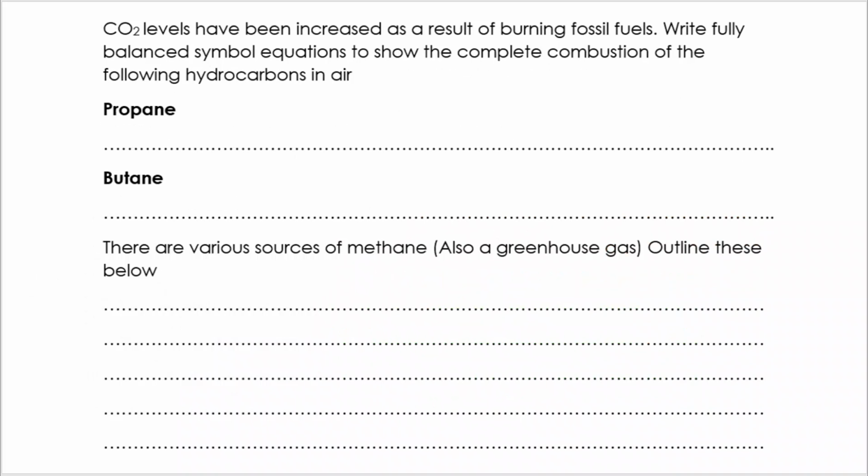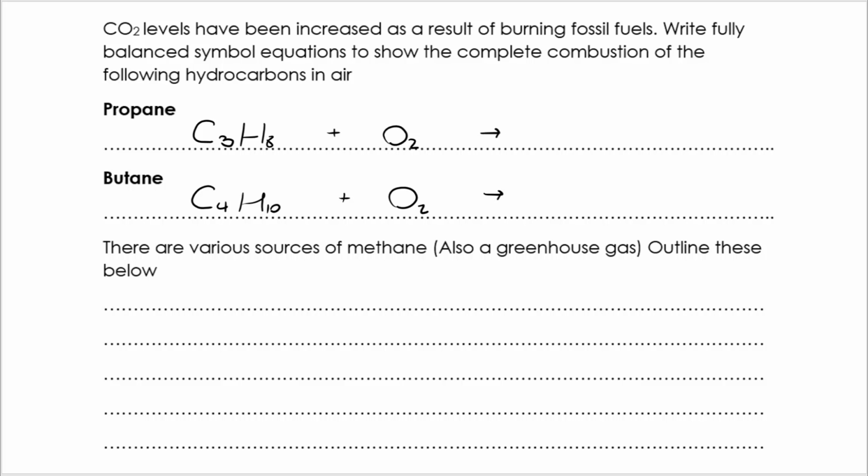Moving on, we've got some more practice here on global warming and use of fossil fuels. So if you have a think about the equations for burning propane and butane, hopefully you remember that propane is 3 carbons, butane is 4 carbons. My easy process, best provides help: meth, eth, prop, but, pent, hex. And then you also need to remember that the general formula of an alkane is CnH2n+2. So we get C3H8 and C4H10.